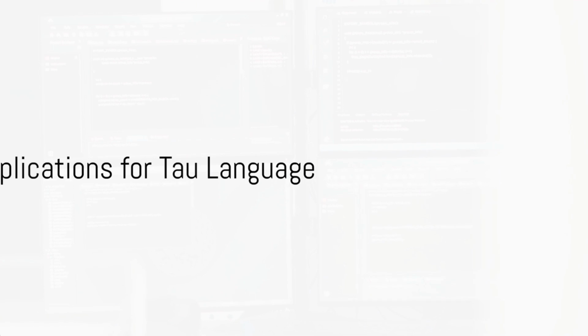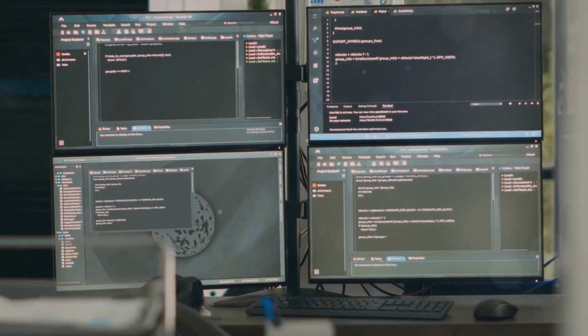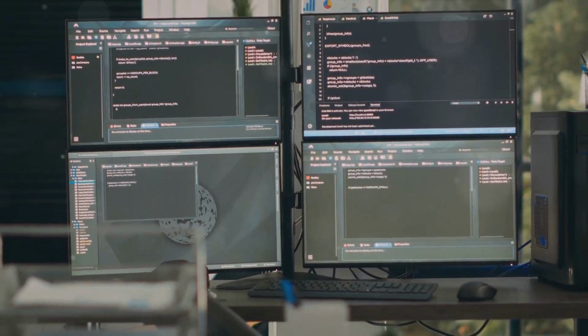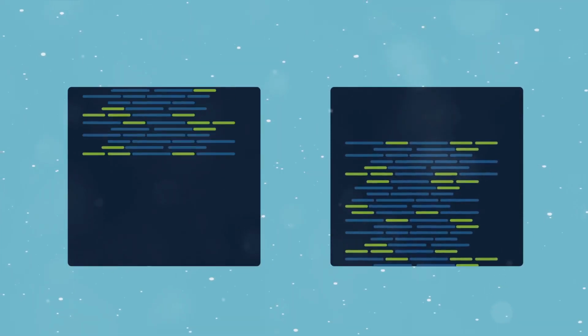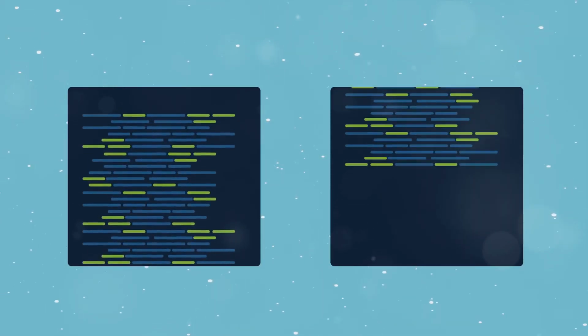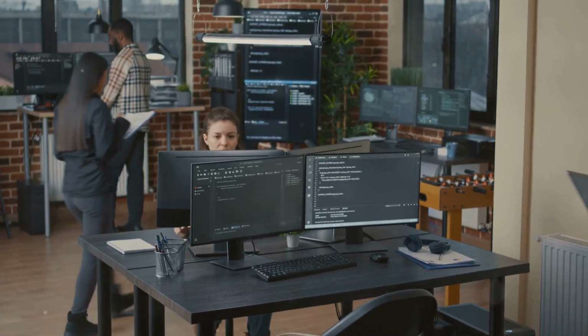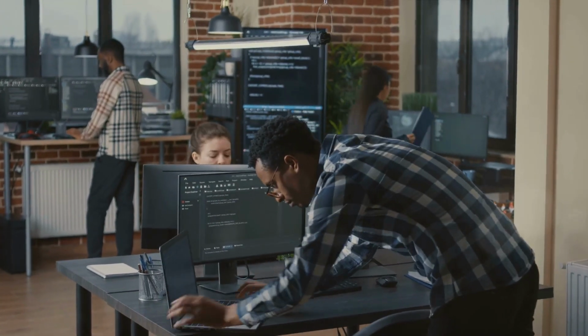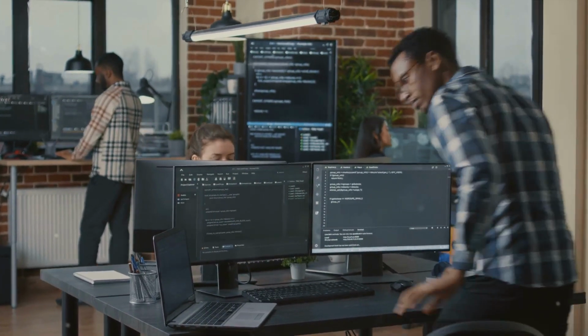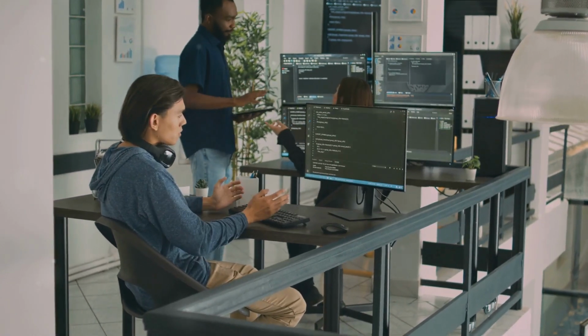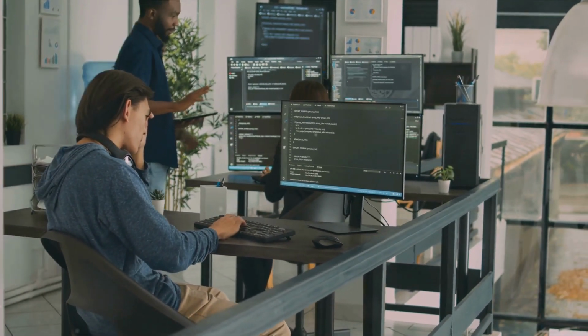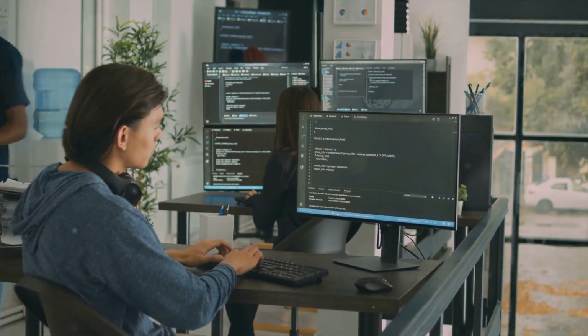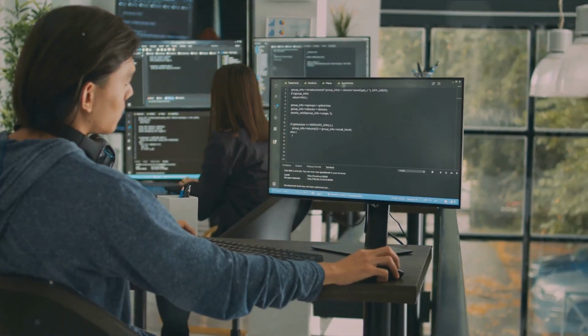These principles of determinism and state dependence have far-reaching implications for the Tau language. Firstly, let's talk about specification complexity. In Tau, program specifications must account for not just the current inputs, but also the historical context. This broadens the expressive capability of the language, but also introduces an added layer of complexity to the specification process. Programmers must employ more sophisticated logic to accurately describe the desired behaviors, which can be both a challenge and an opportunity for deeper understanding and control.